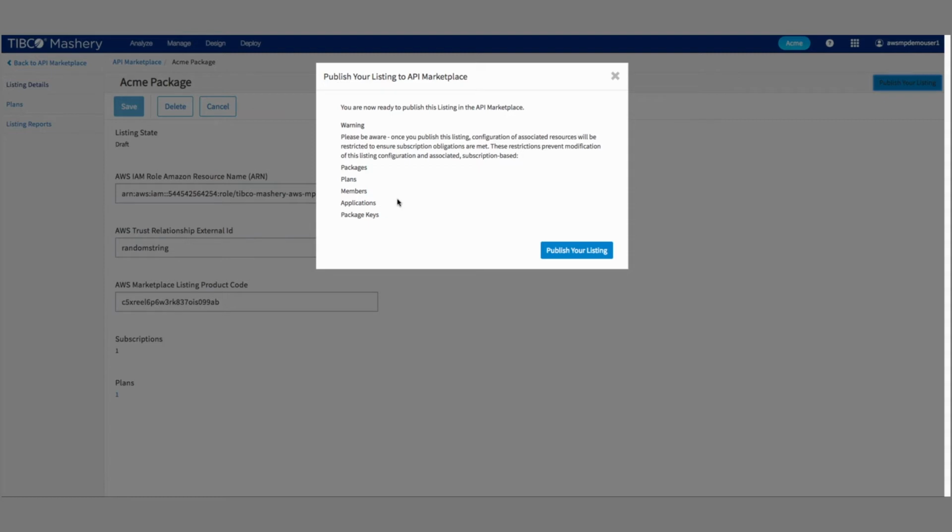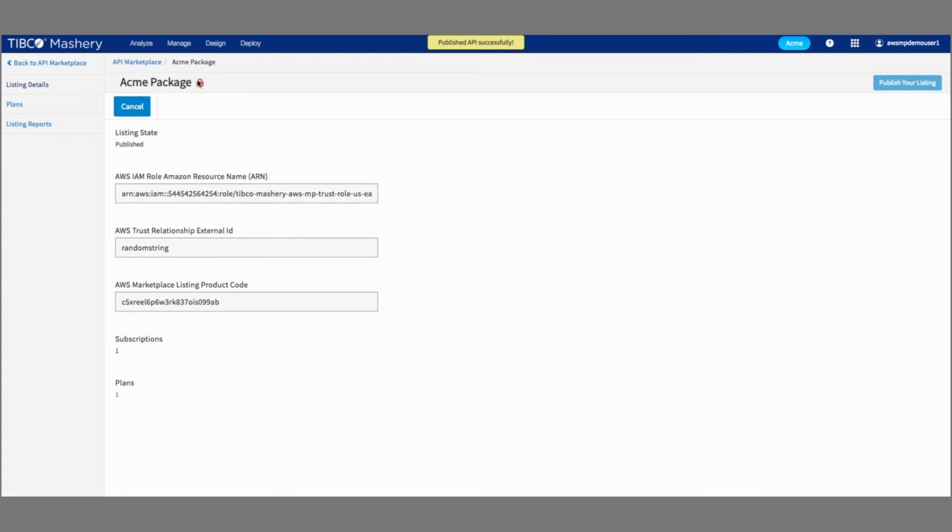Now be aware at this point when you publish your listing that it's going to lock it in, right? You've created a contract within the AWS Marketplace. You've got users, developers who have subscribed to use this API key. So you can't simply pull the rug out from under them at that point, right? There's no deleting their member account. There's no updating their keys, etc. You're pretty much locked in as long as there's a subscription and users subscribe to it. So at this point, we publish our listing, and we can now see that this marketplace listing has been locked, and you've got read-only rights.